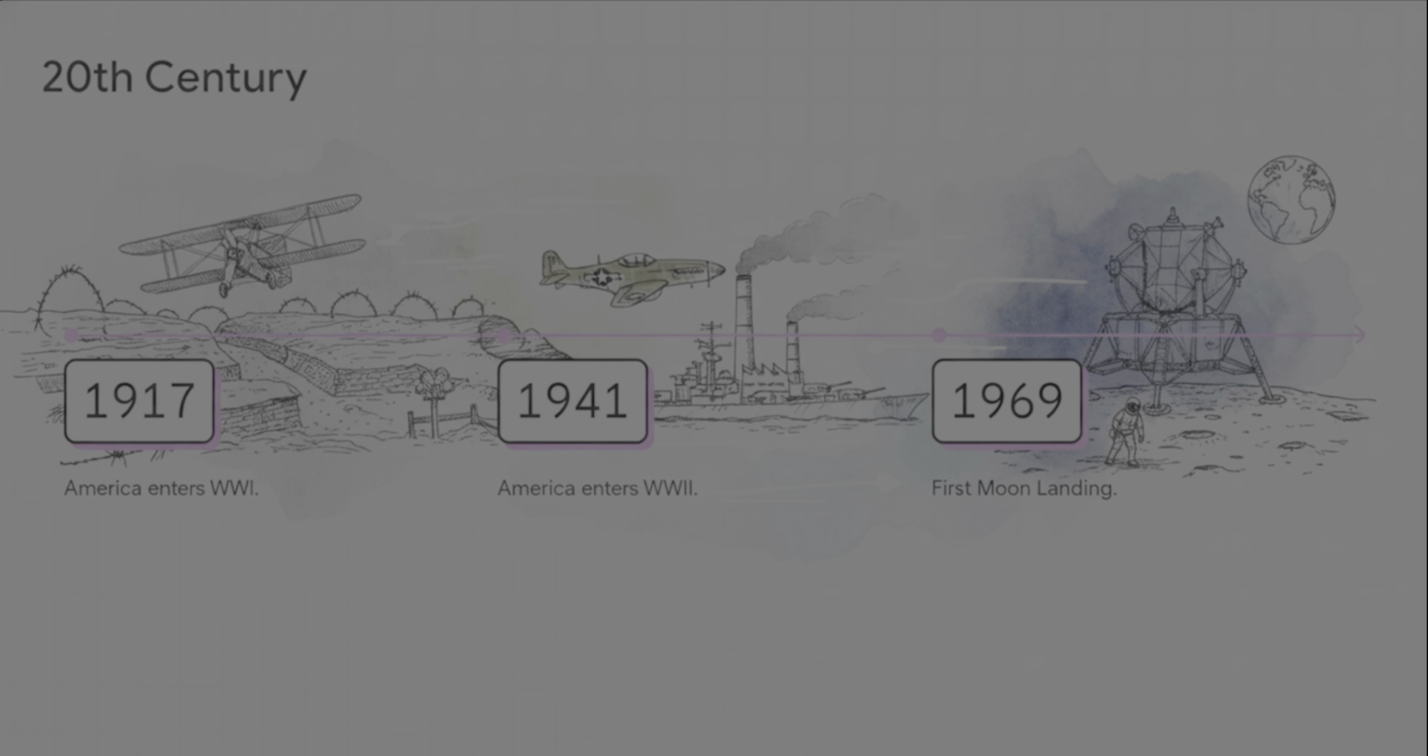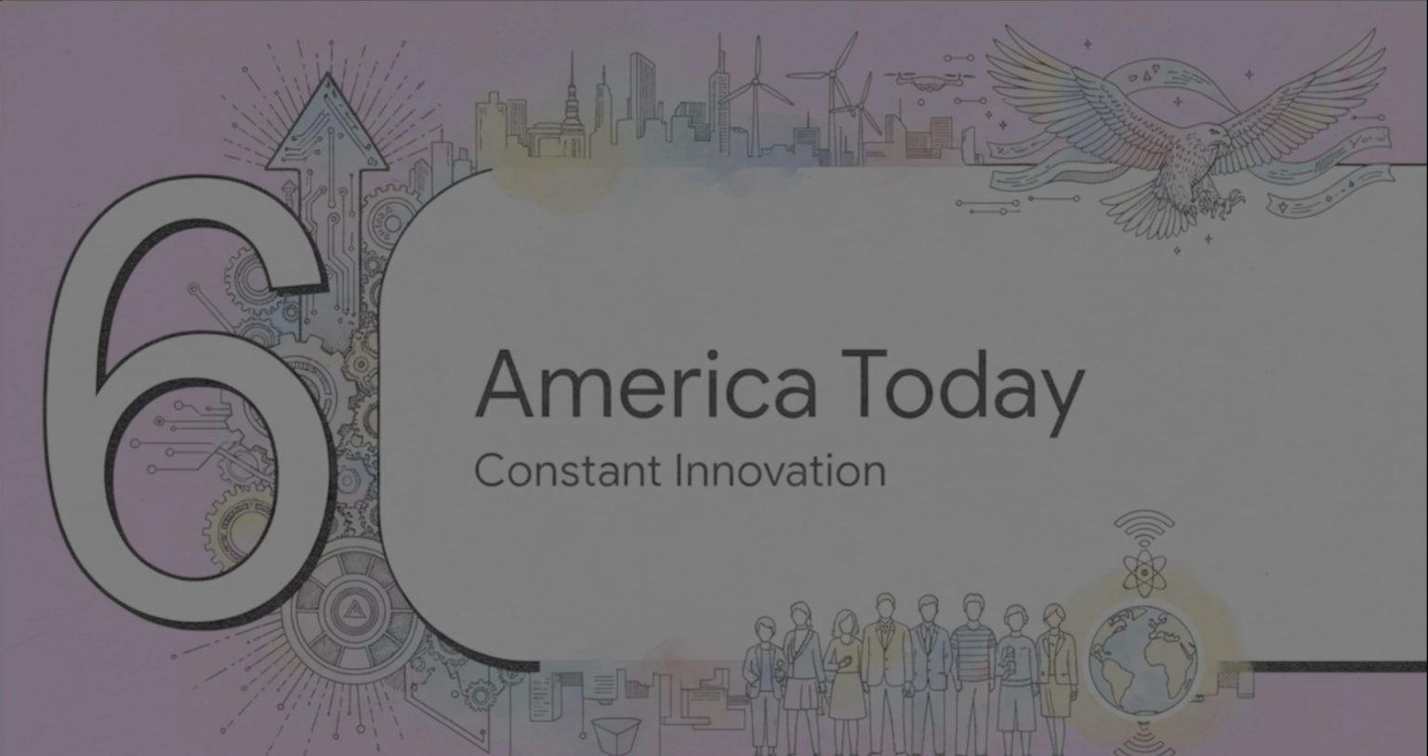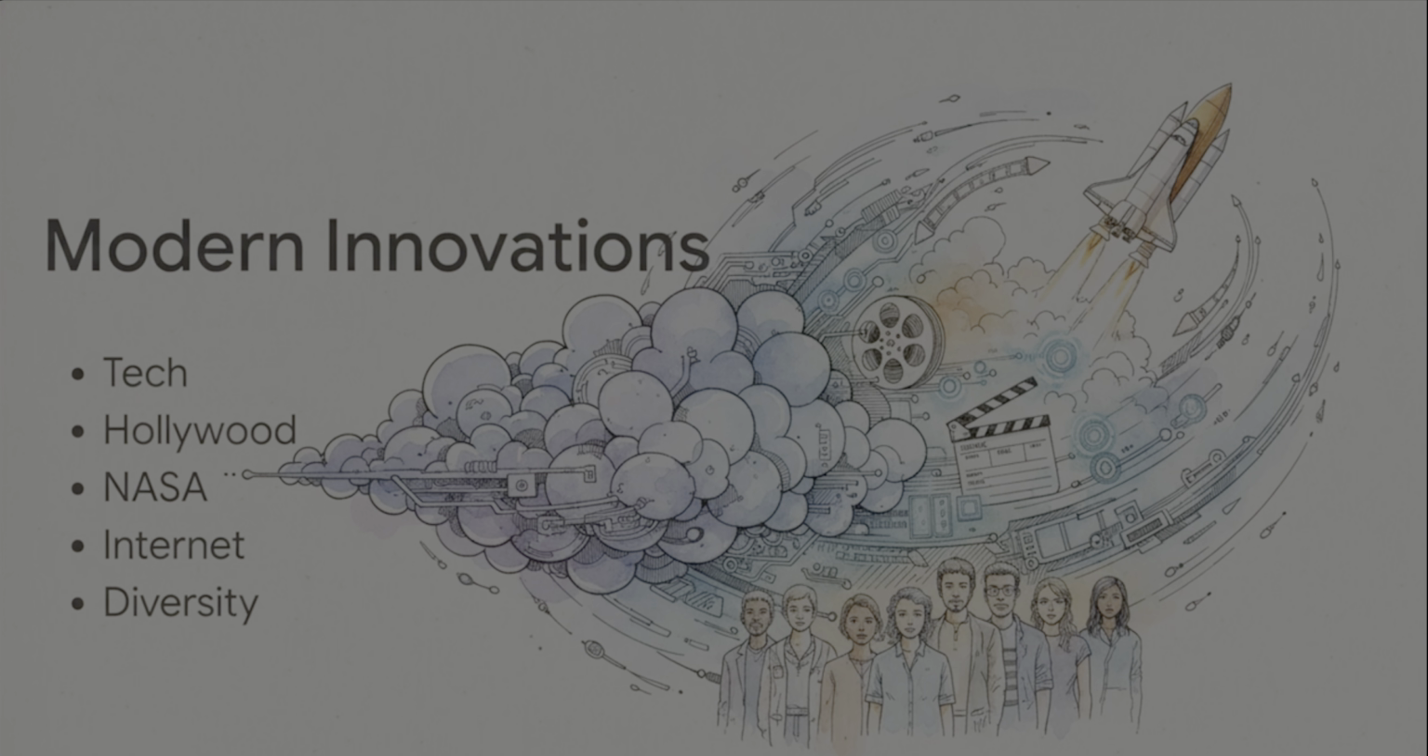Now, what's really interesting here is the timing. America enters World War I in 1917, World War II in 1941, and just a few decades later, in 1969, American astronauts are walking on the moon. The sheer speed of technological and global growth during this century was truly unprecedented. Part 6, America Today.